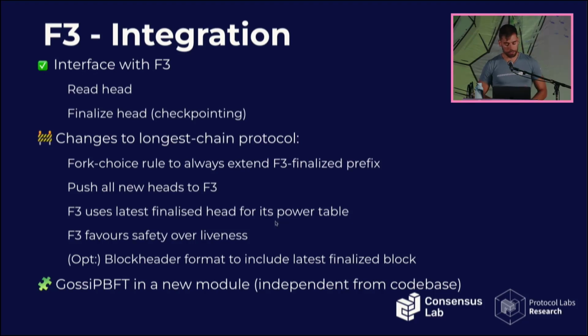We don't do this in the case of Filecoin, but you could also change the block header format in order for the longest chain protocol itself to update the power table, if you have a longest chain protocol whose power table is part of the state of the system, as is the case of Filecoin. But we actually don't do this. We leave the power table untouched and it is still taken 900 epochs in the past.